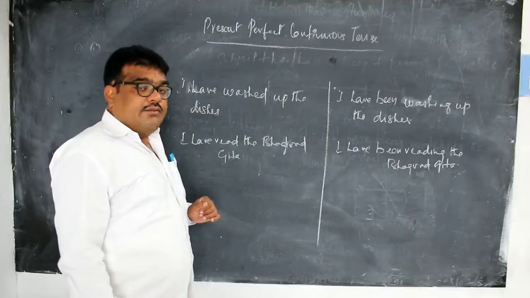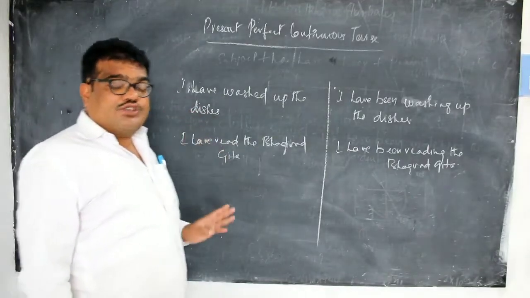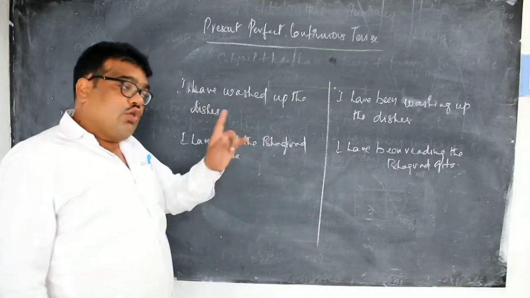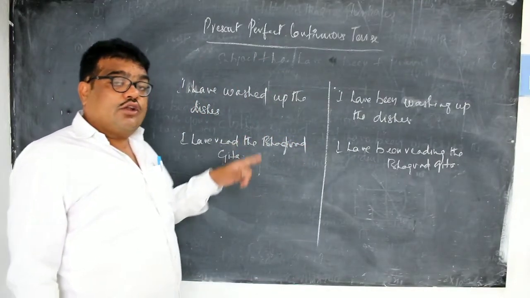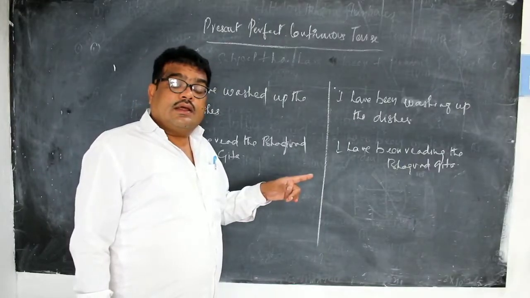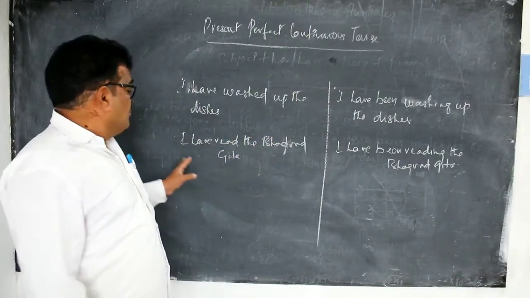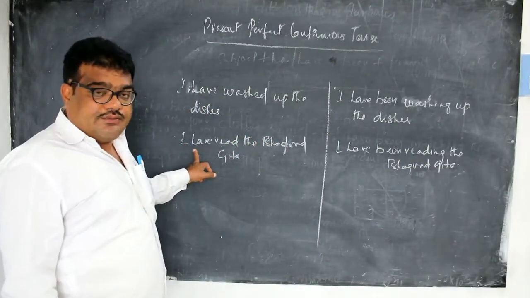I repeat once again, when you have already read before, and still you have the knowledge, till then you can use it in present perfect tense.